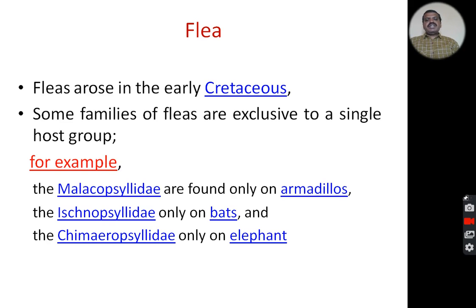Some families of fleas are exclusive to a single host group. For example, Malacopsyllidae is found only on armadillos, Ischnopsyllidae only on bats, and Chimaeropsyllidae only on elephants. So these fleas are exclusive to a single host group.